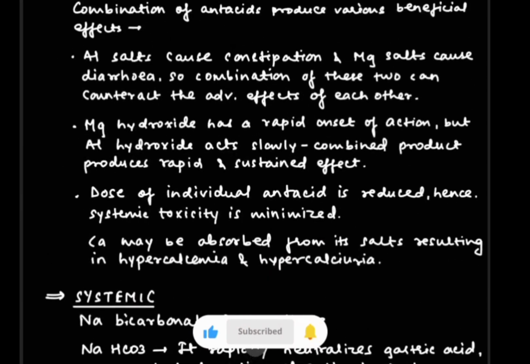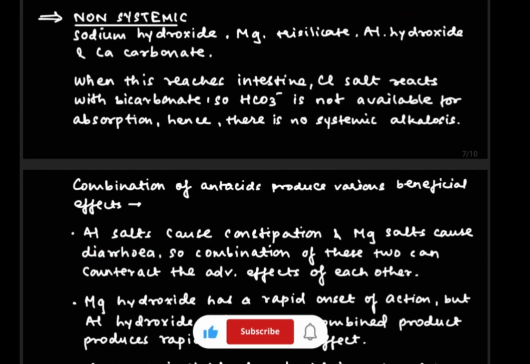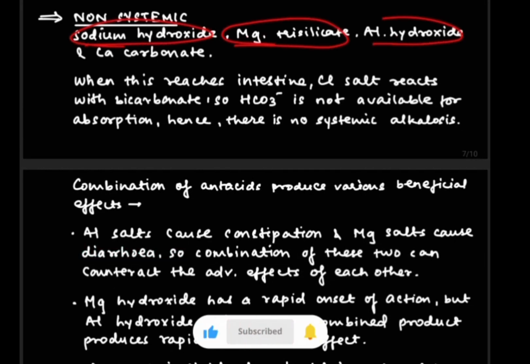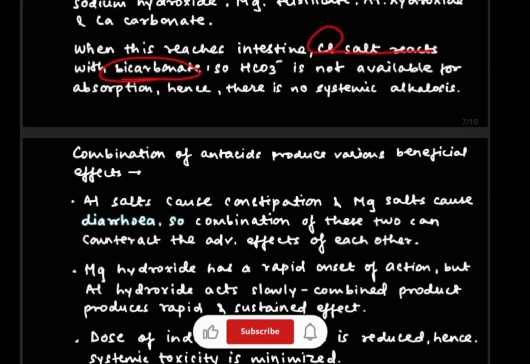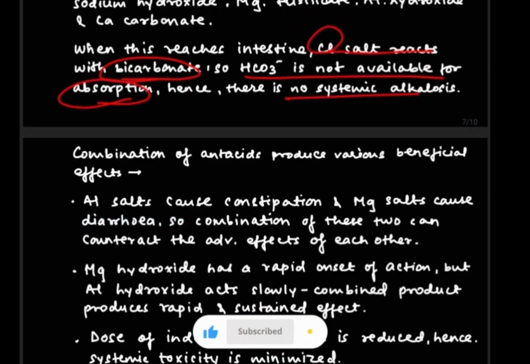That was about systemic, now we are going to talk about non-systemic. Non-systemic includes sodium hydroxide, magnesium trisilicate, aluminum hydroxide, calcium carbonate. Now when this reaches the intestine, the chloride salt will react with the bicarbonate and the bicarbonate is not available for absorption, so there will be no systemic alkalosis.